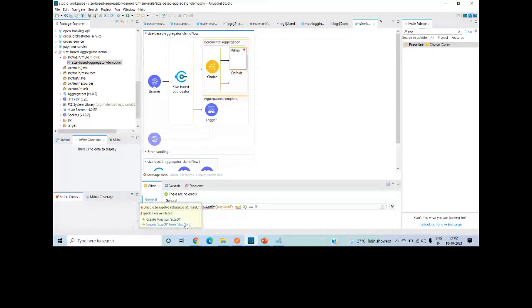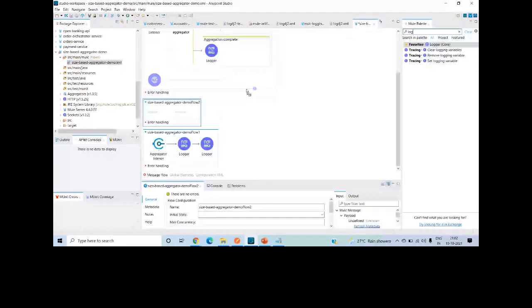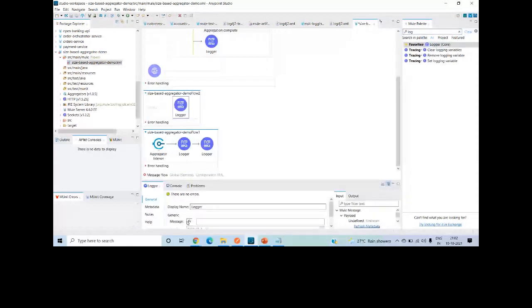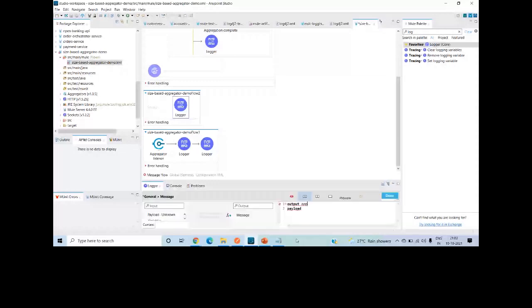I will create one more flow, and in this flow I will just log the payload. Let me put one more thing, I want to output JSON. Here I can use a flow reference.